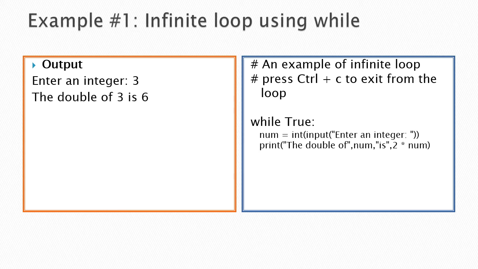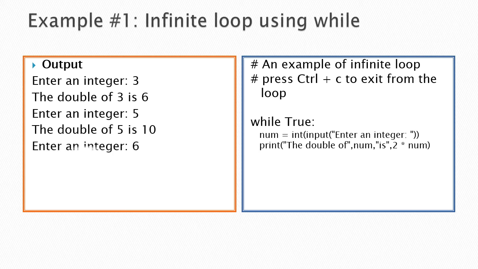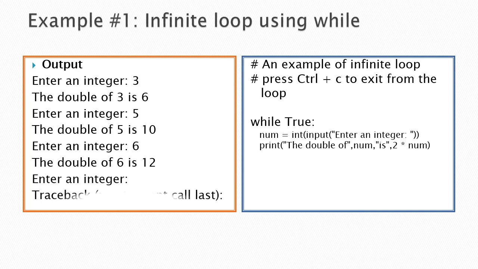And next, there is no loop control variable. The condition is always True, while True only. So the second time it gets the value 5, and 2 fives are 10 is printed. And next is 6, 2 sixes are 12 is printed. So it will go on continuously. If you want to quit from that infinite loop, we have to press Control C.